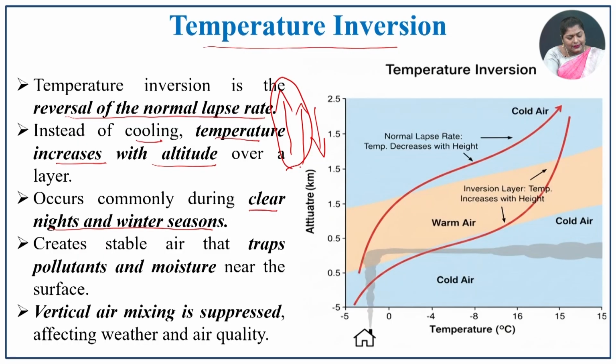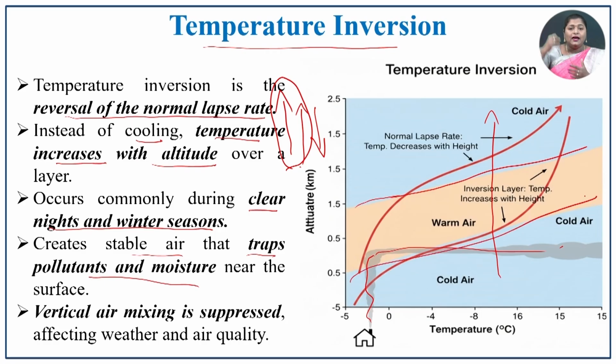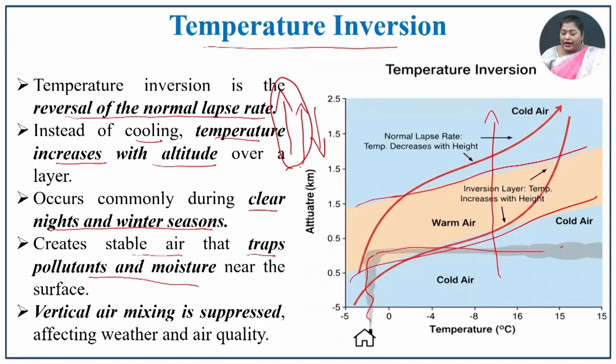It also creates stable air which traps the pollutants and moisture near the surface. See here in the diagram, there is pollution. Because of this pollution, what happened? This warm air, instead of going up, constantly stays back nearby the earth's surface. It acts as a trap, it acts as a shield. So, it does not allow the cold air to go up to the higher layers of the atmosphere. So, this trap, which is a warmer air present here, makes the temperature inversion.